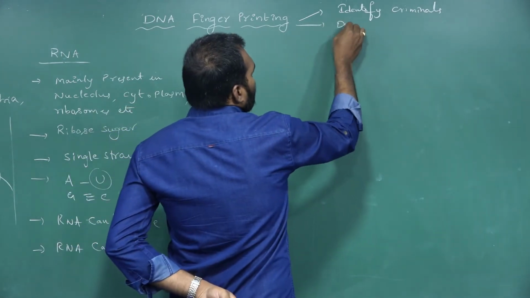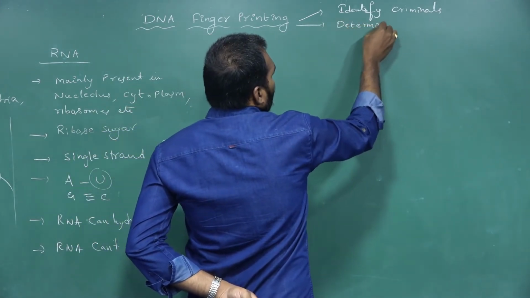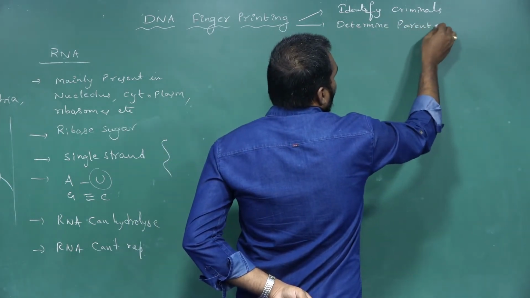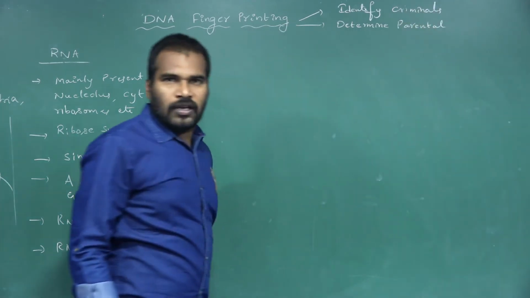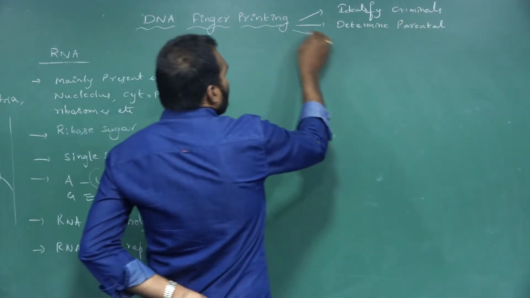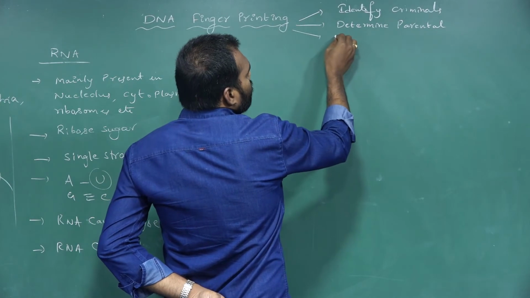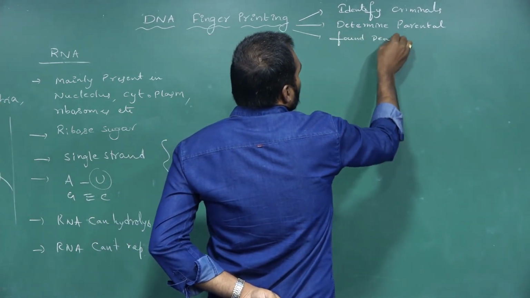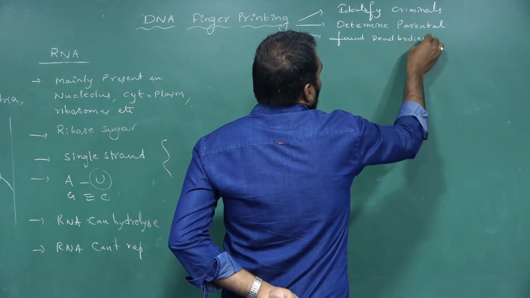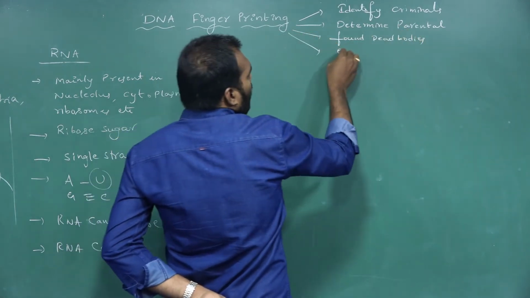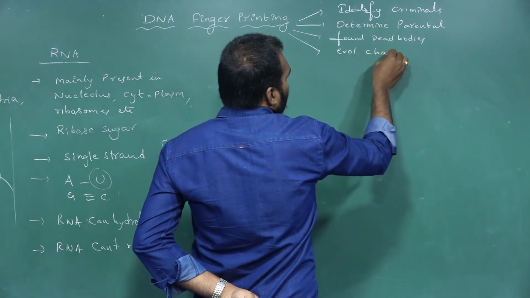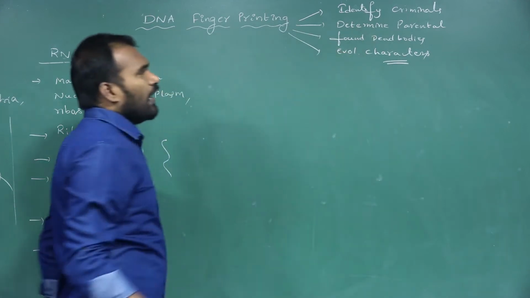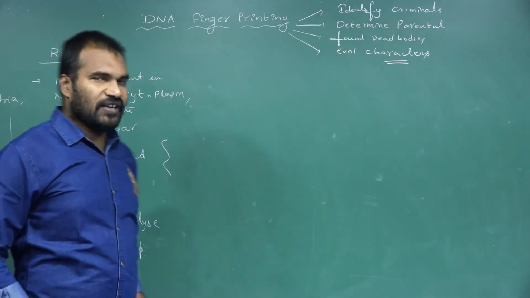Next one, we can determine parental identity. Next one, we can find the dead bodies. Next one, evolutionary characters. So these are the four main applications of this DNA fingerprinting.